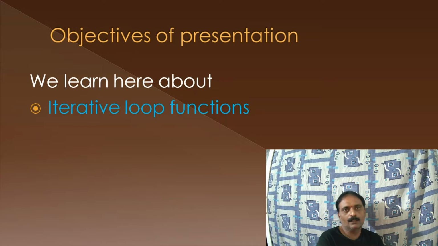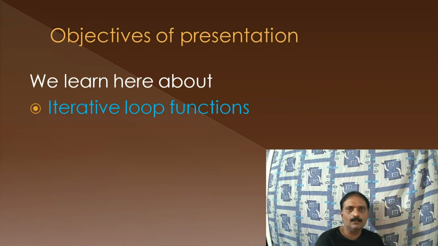First of all, let me define what is meant by an iterative loop function. These are certain instructions which serve a special purpose for us. These functions repeat certain statements, a certain block of statements, until certain conditions are satisfied.